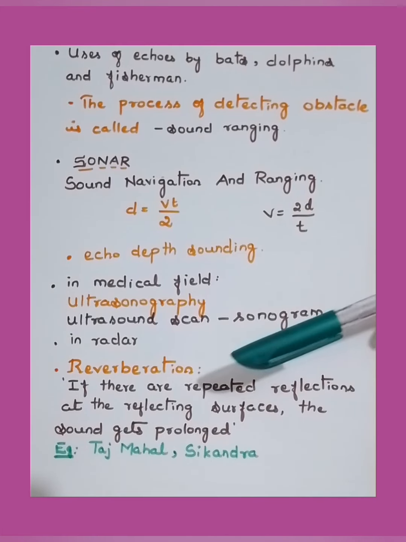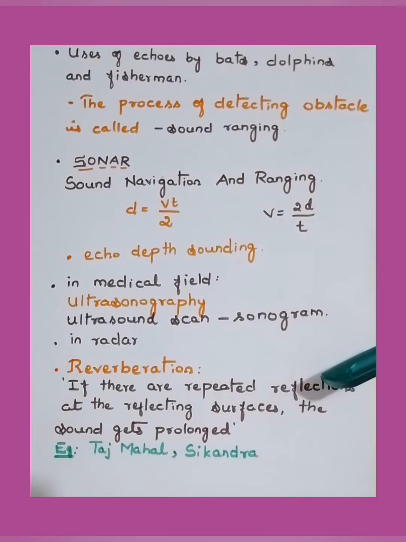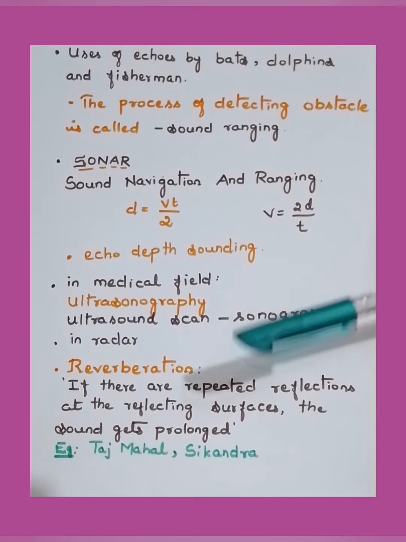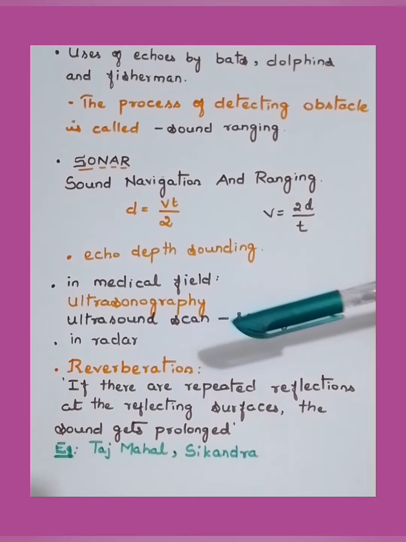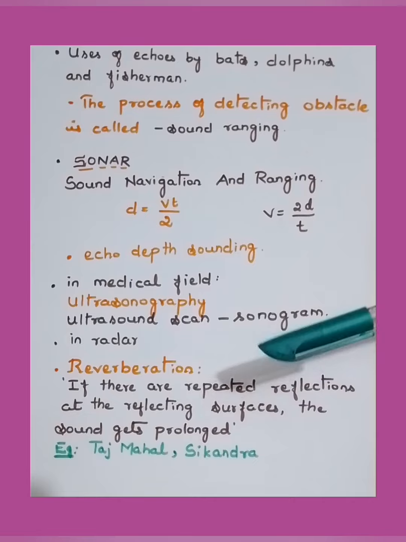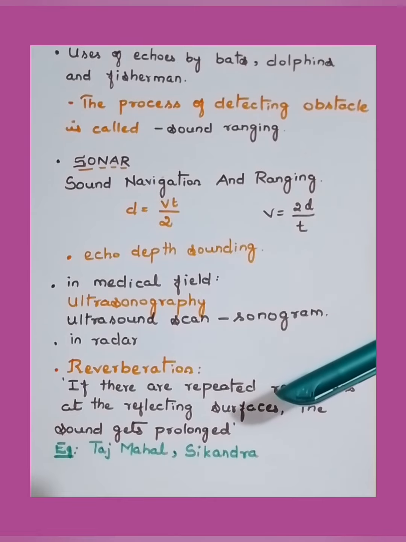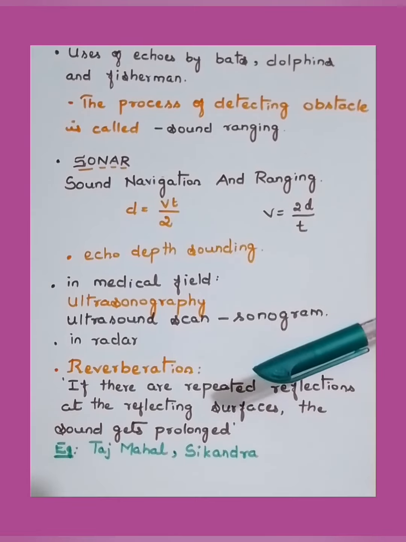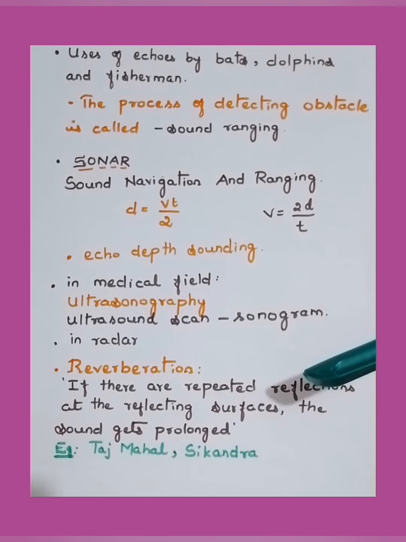Reverberation. If there are repeated reflections at the reflecting surfaces, the sound gets prolonged. This kind of reflection is called reverberation. In the Taj Mahal and Sikandra, we can hear this reverberation again and again. It is different from echoes. It is repeated reflection from the surface, and the sound gets prolonged.